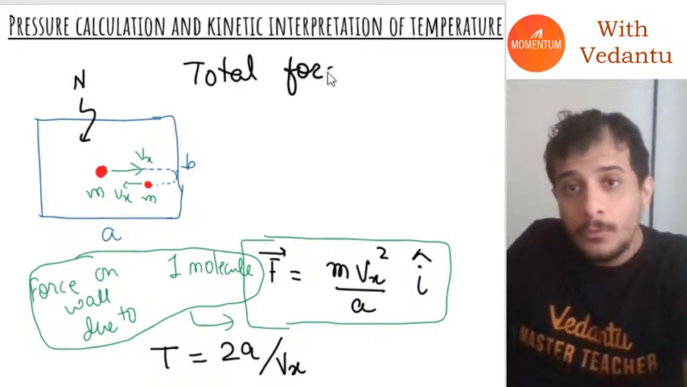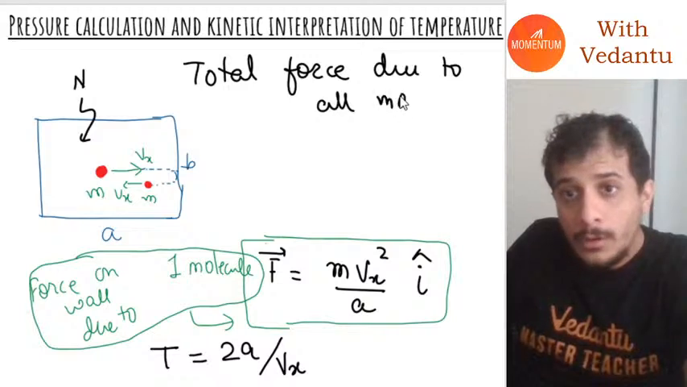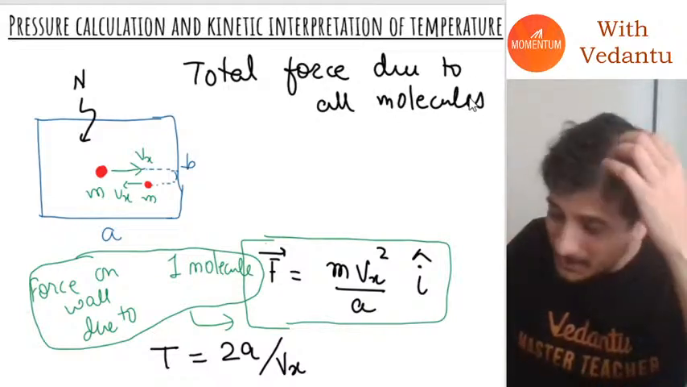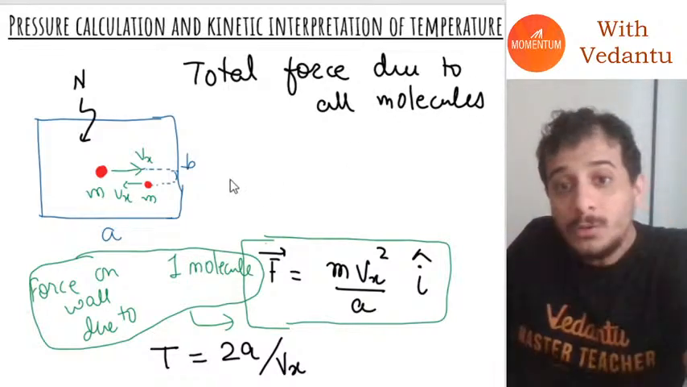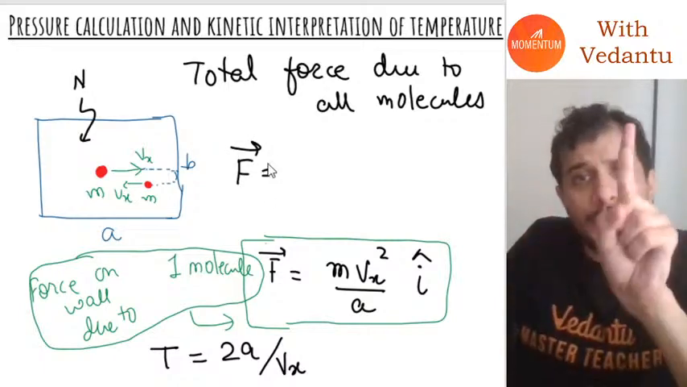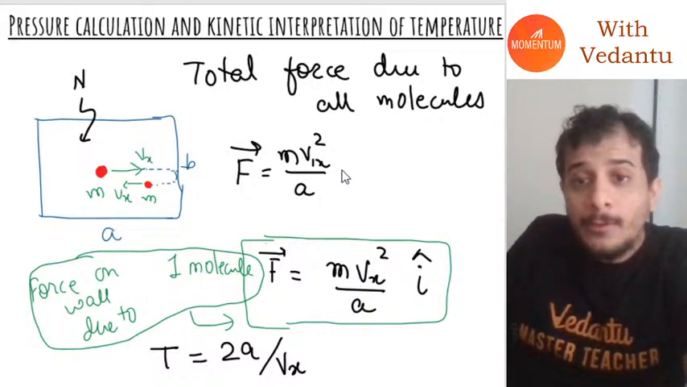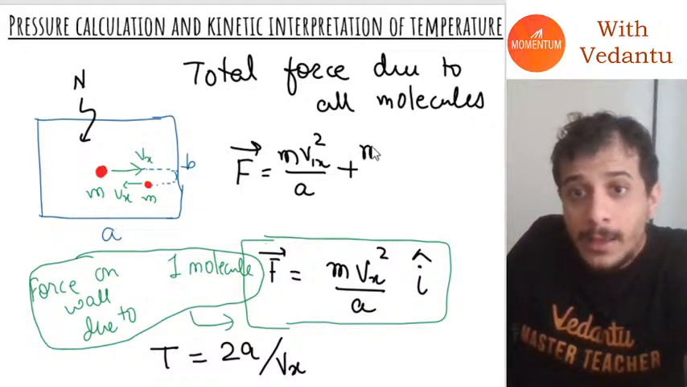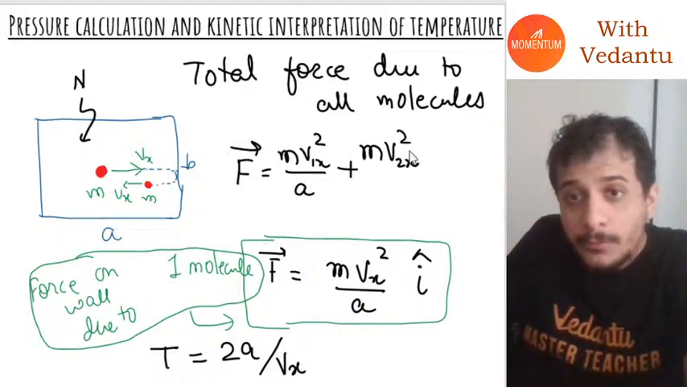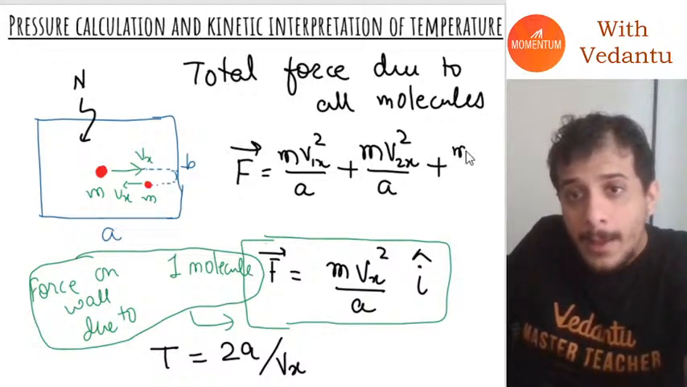Total force due to all molecules. Then what will that be, guys? The total force due to all molecules will be equal to the force due to the first molecule, which will be m v1x the whole square divided by A, plus force due to the second molecule, m v2x the whole square divided by A, plus force due to the third molecule, m v3x the whole square divided by A.